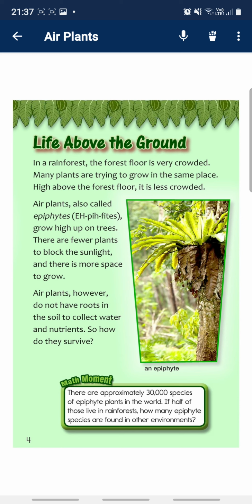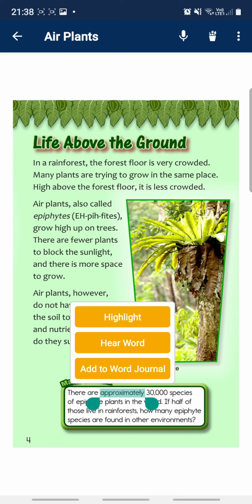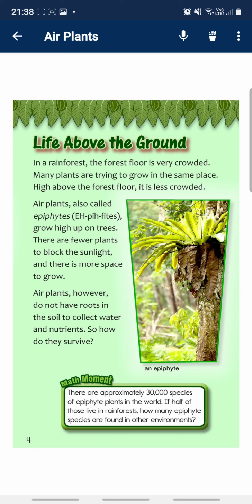Math moment. There are approximately 30,000 species of epiphyte plants in the world. If half of those live in rainforests, how many epiphyte species are found in other environments?